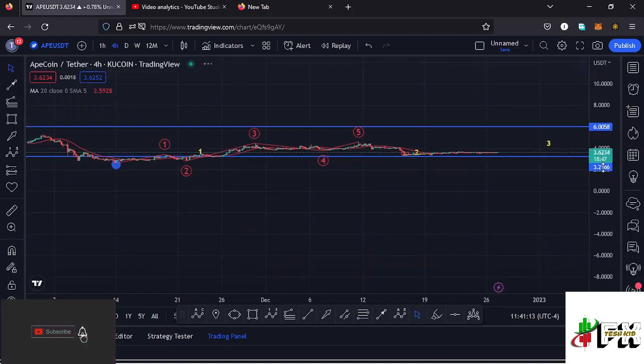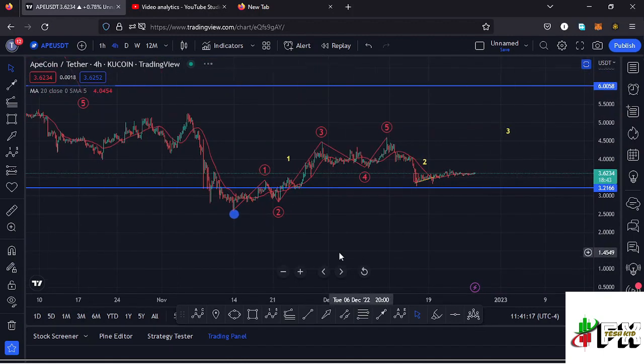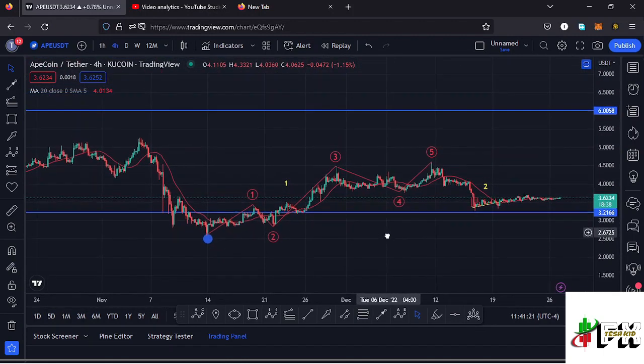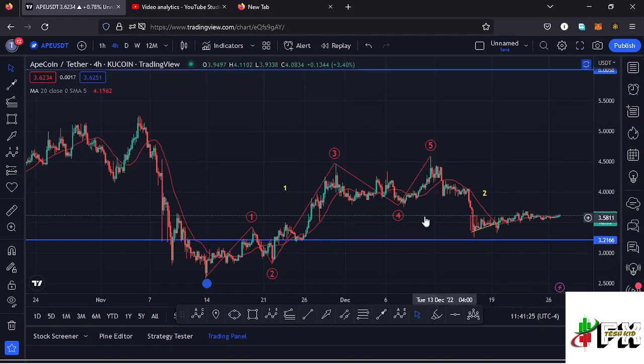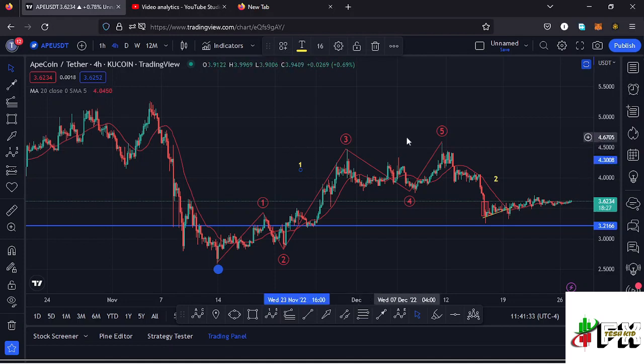And jumping to the 4-hour chart for further analysis, here on the 4-hour chart I'm also going to give you the short-term scenarios that I expect to play out here on the apecoin chart, where you can see that after making our low at around the $2.5 mark, we started this impulsive movement to the upside, obeying the Elliott structures, where you can see the wave 5 made its peak at around the $4.5 mark, and also completed the formation of that higher Elliott wave count 1 to the upside.